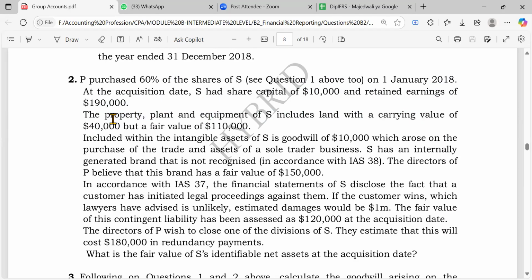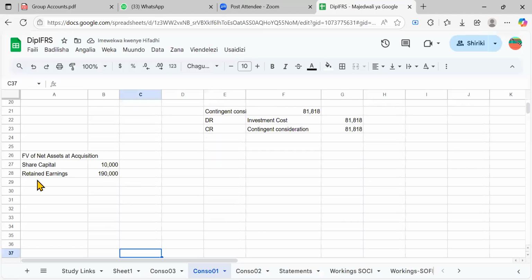When the assets decrease, the net assets do what? Decrease too. Opposite to the liabilities. When liabilities increase, it means equity will go down because equity equals assets minus liability. The carrying amount is 40,000, but the fair value is 110. It means there is a fair value uplift of how much? Of 70.